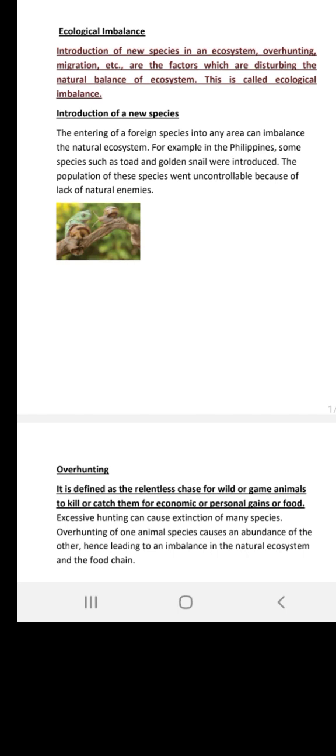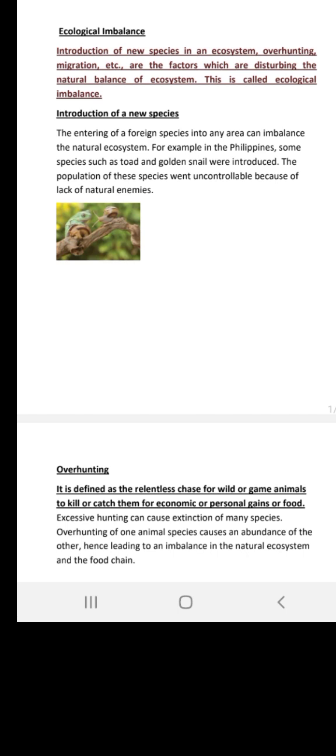That imbalance in natural phenomena happened in the Philippines. Some species such as the toad and golden snail were introduced. They were artificially added into a certain environment. So in the first example we learned, in the Philippines a toad and golden snail were added. Although it was not their natural habitat, for the sake of experimentation they were artificially added.